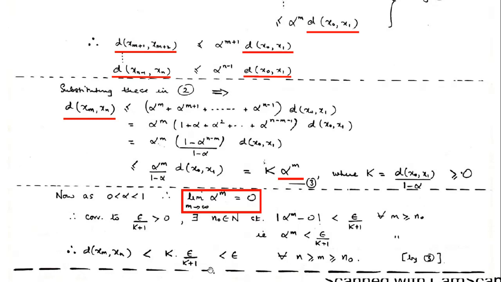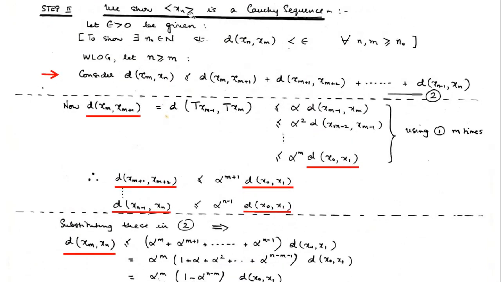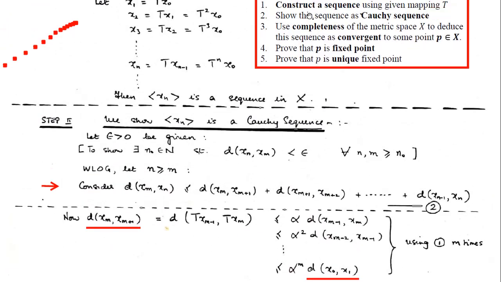And now this is less than epsilon. Why? Because in this fraction the numerator is lesser and the denominator is bigger, and they are both positive, so it is strictly less than 1. So this whole thing becomes less than epsilon for all n greater than or equal to n naught, in which we assume this relation. So we have actually got the proof of Cauchy sequence: the distance between xn and xm becomes less than epsilon after n naught. We have proved that xn is a Cauchy sequence. So we have completed our step number 2.